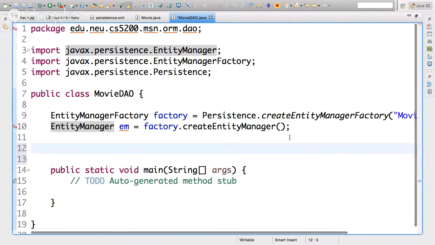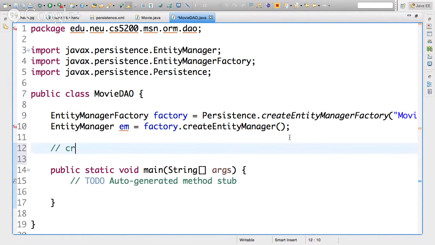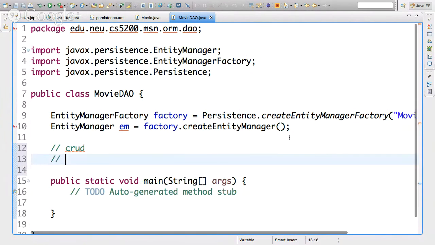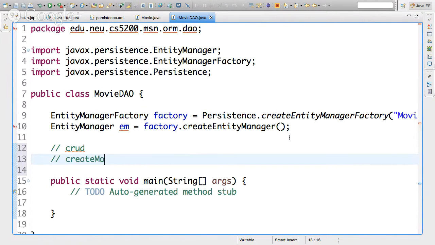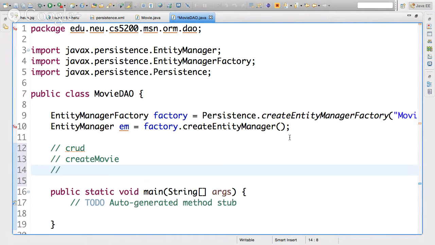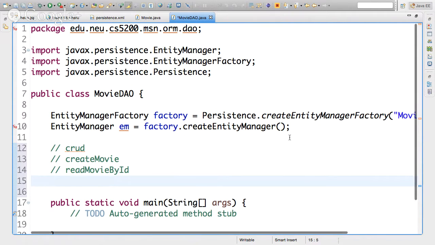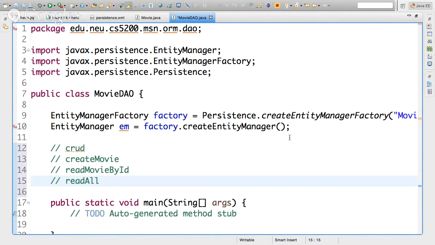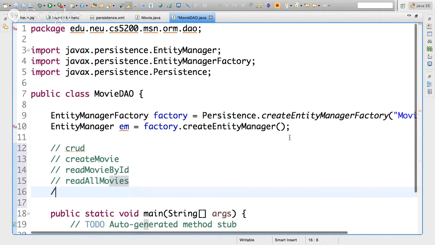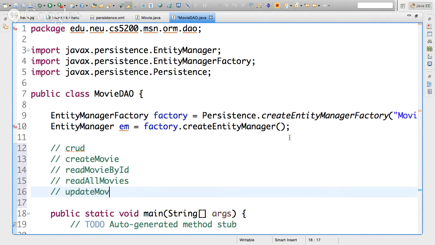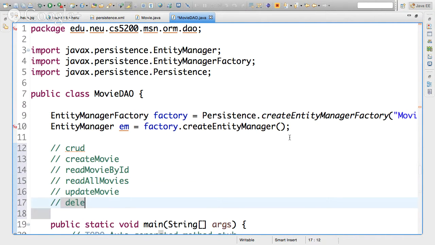So what do we want to do? We want to create all the CRUD operations. So we have to create movie. We want to read a particular movie by ID. We want to read all movies. What else do we want? We need to update movie, and we want to delete movie. Those are the basic operations that we need. All right, so let's start with create a movie.